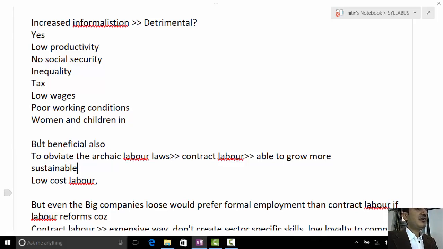Secondly, how you can promote more formal labor employment. Ultimately, our stand should be that we should create more formal employment, because that is the good way for our country to grow and reduce inequality. So our motto should be to create well-paid jobs, or in fact you can say good jobs. Good jobs means what? Well-paid, safe and productive. And these kinds of jobs are in formal employment.